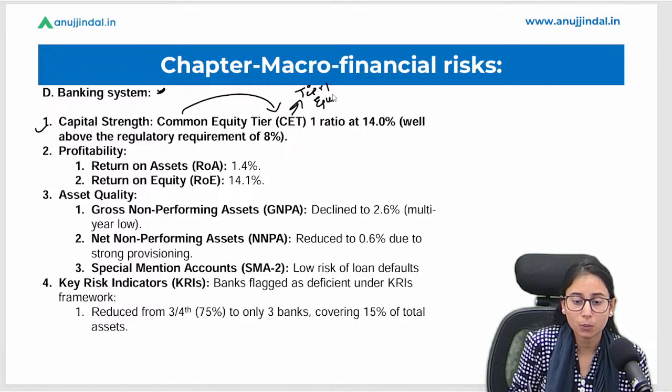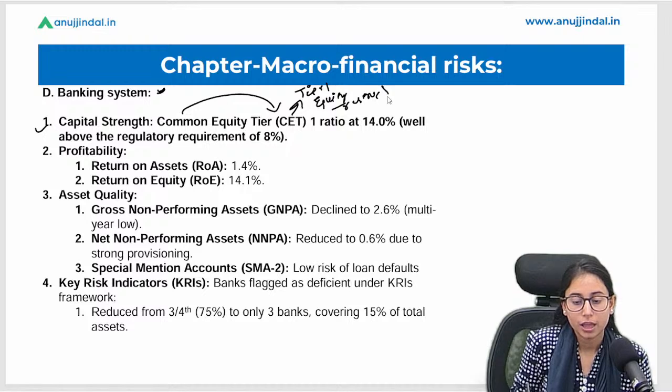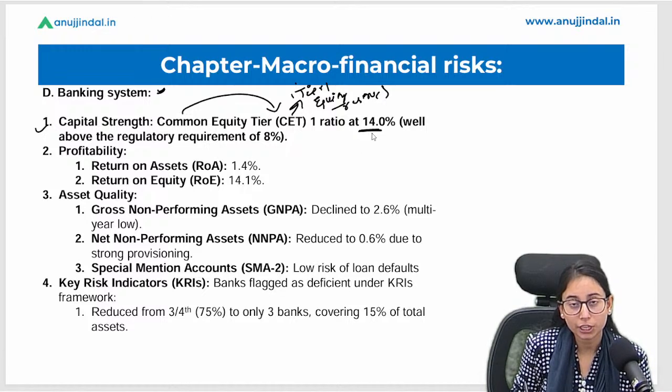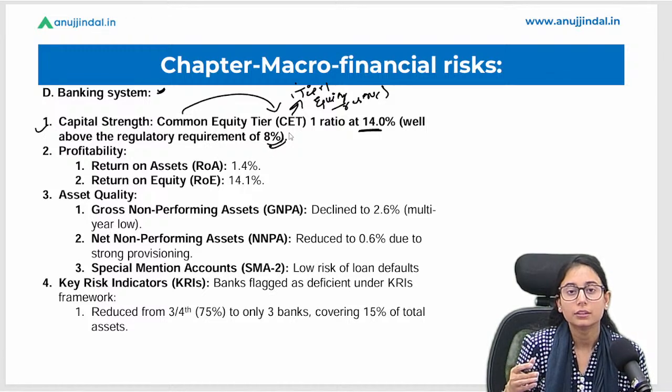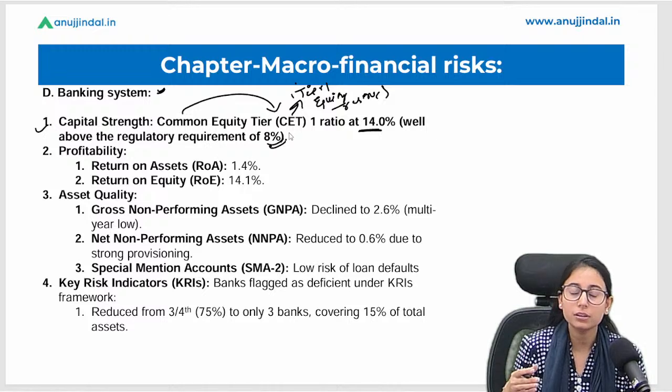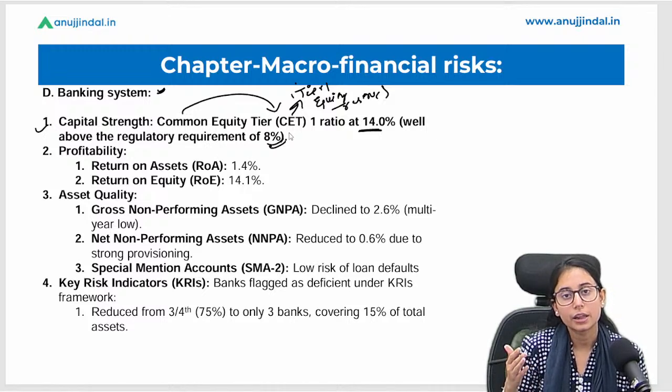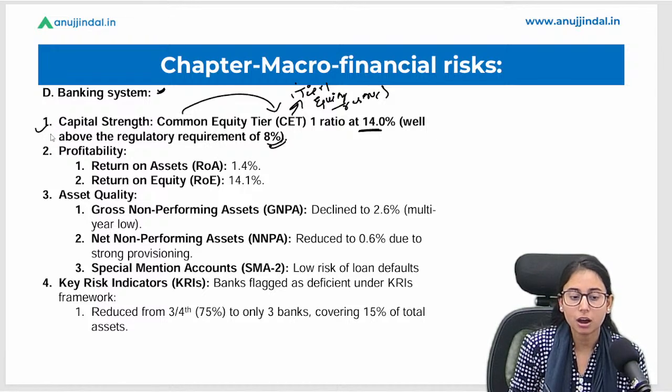contains equity and reserves, and this should be enough with the banks. It is 14%. However, as per the regulatory requirements, it is 8%. So they are keeping the tier 1 capital well above the regulatory requirement, which is again a good point.